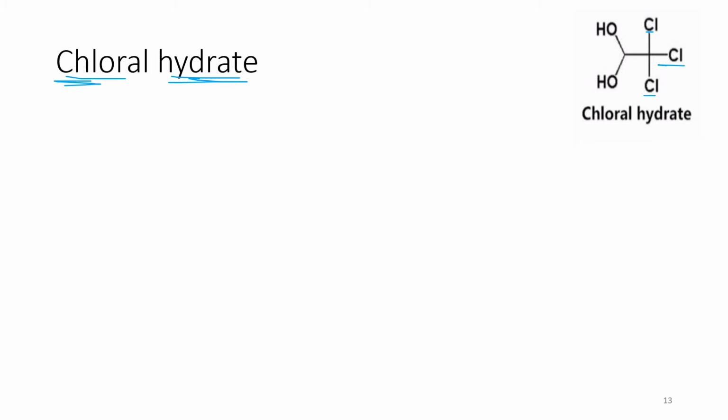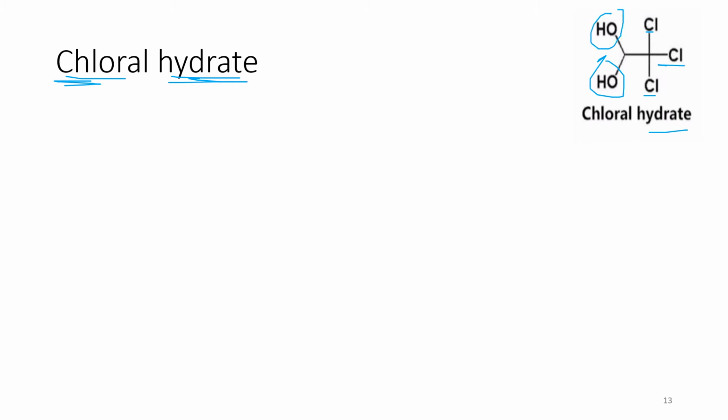Okay, let's discuss the chemistry of chloral hydrate. As the name indicates, it contains chloral and hydrate. Chloral, obviously the chlorine will be there. Hydrate, the hydroxyl group will also be there. So this is the structure of chloral hydrate. You can see two carbons are present, and with one carbon the three chlorine atoms are present, and because of the hydrate, two hydroxyl groups are present.